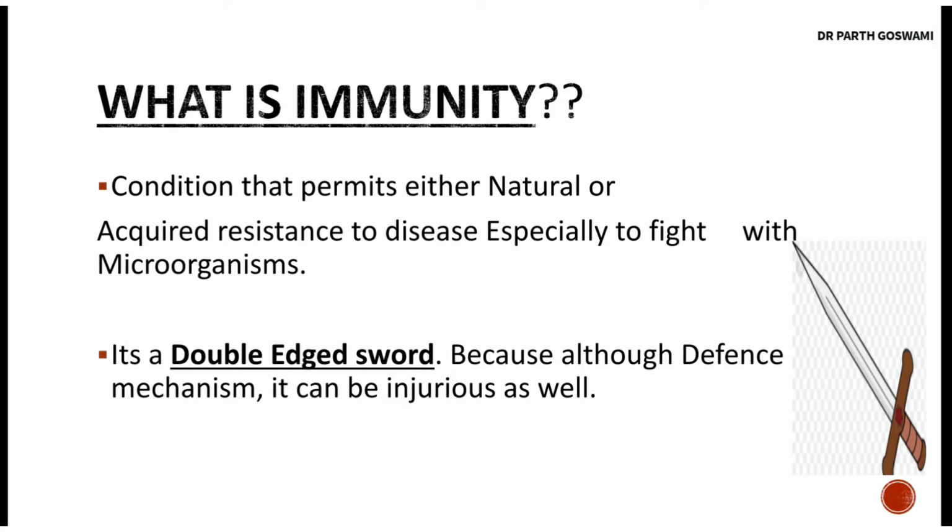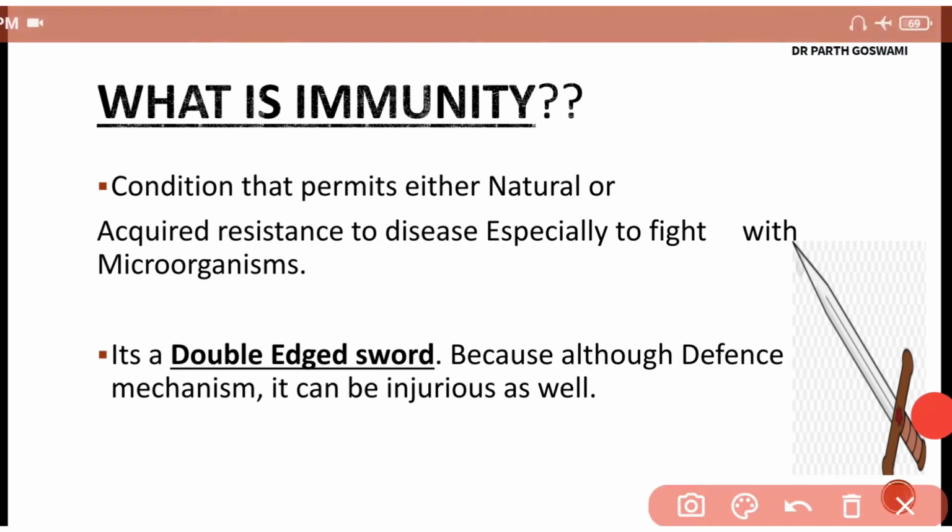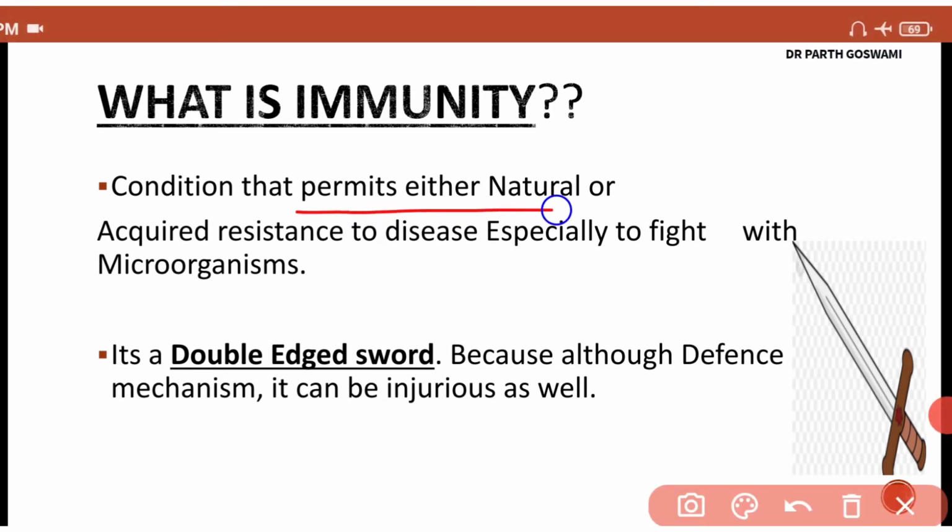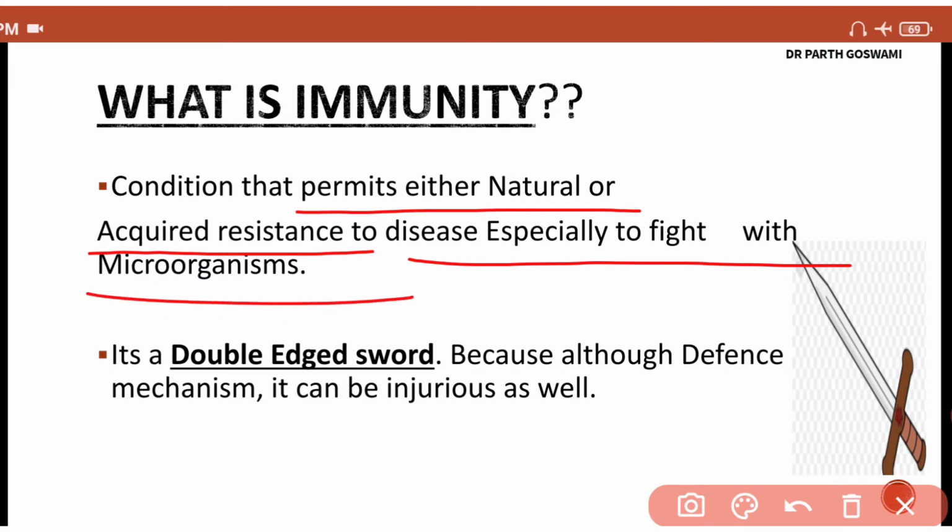So guys, what do you mean by immunity? Immunity is a condition or system that permits either a natural or acquired resistance to disease. Particularly, it helps in fighting microorganisms. So immunity will help you to eliminate microorganisms like viruses, bacteria, parasites, etc. That is the defense mechanism known by the name immunity.